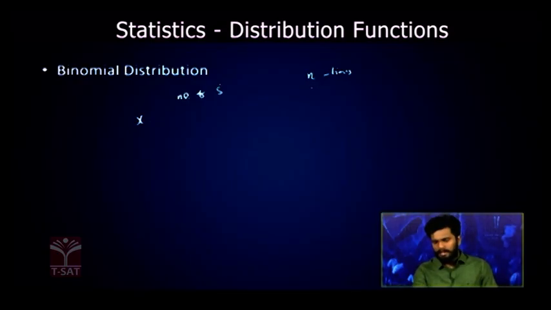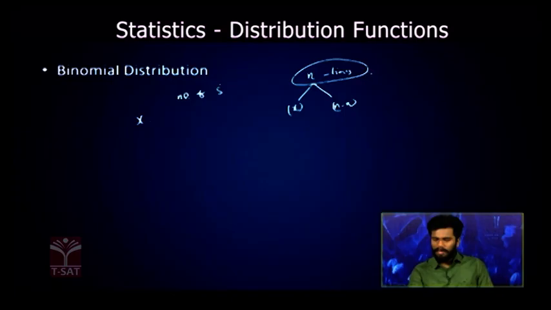Now in these n trials, let us consider there are x successes and n minus x failures. When you are repeating this Bernoulli trial n times, you have to remember some points here. Our n must be a finite value, and each and every trial you are doing must be independent.